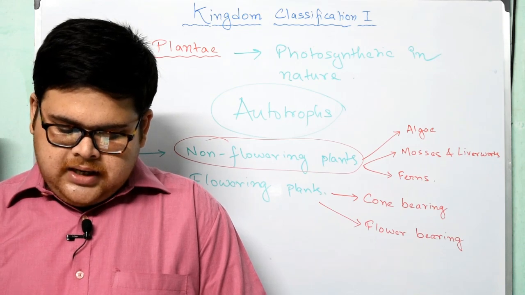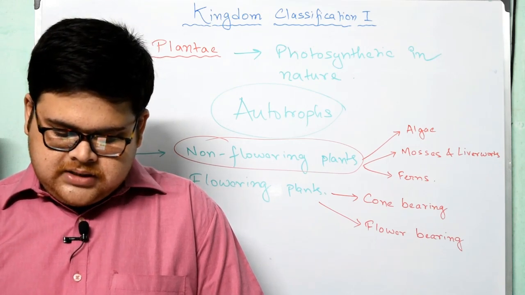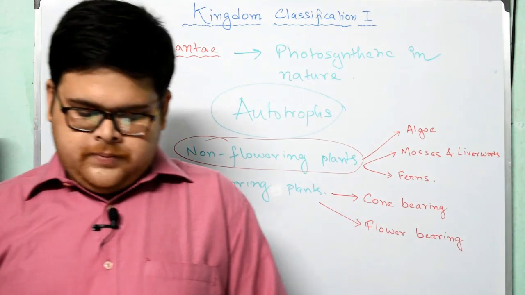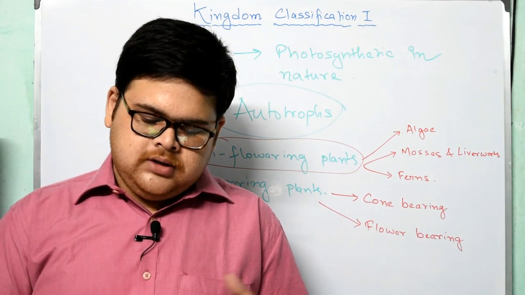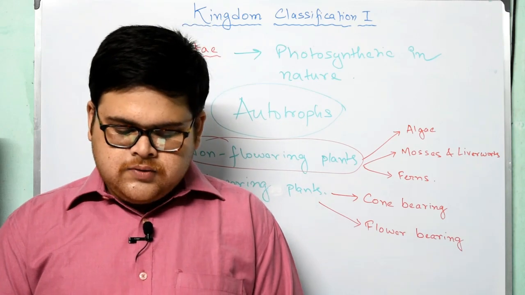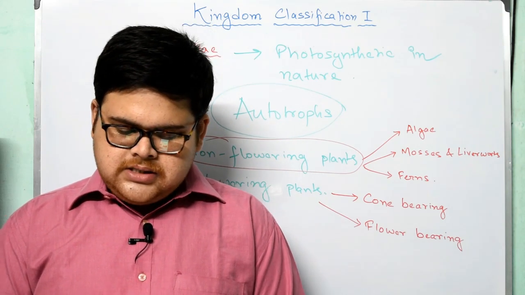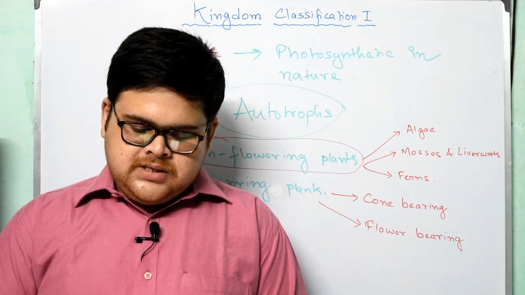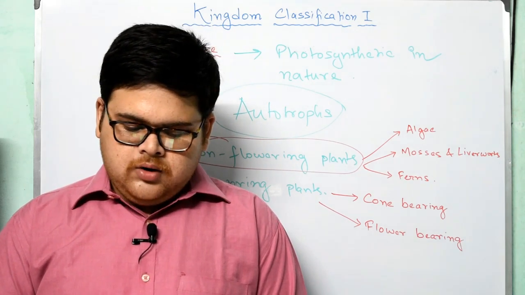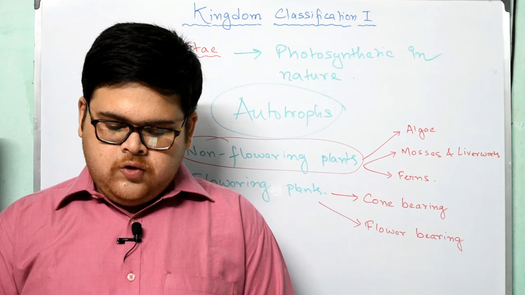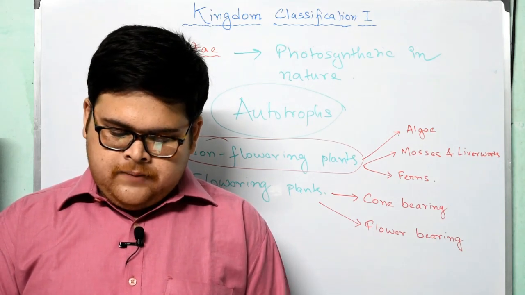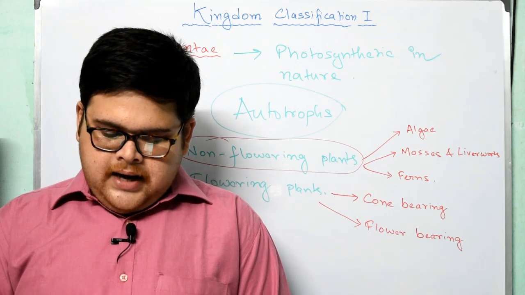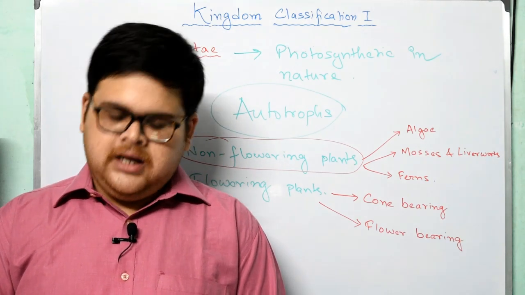These groups generally consist of tall trees, examples of which are spruce, pine and fir. We all know these cone bearing plants. The next one is flower bearing plants. These are plants that bear flowers, fruits and seeds. The seeds are enclosed within dry or fleshy fruits that develop from the ovary, which is a part of the flower. This group forms the largest group in the plant kingdom.